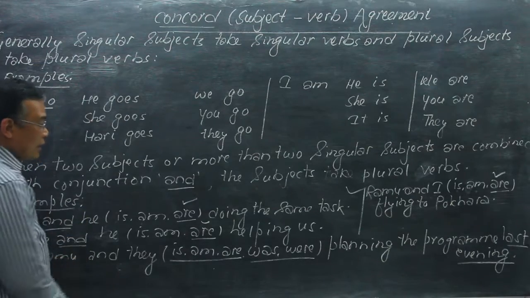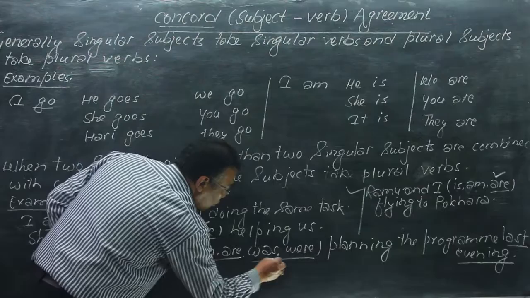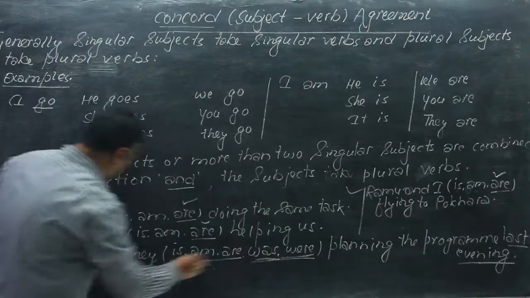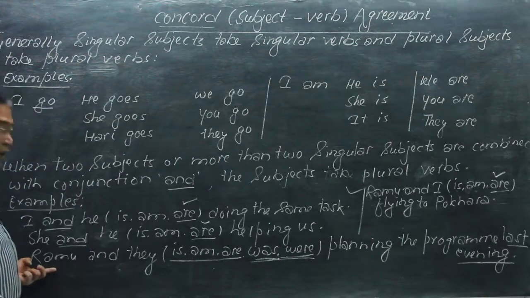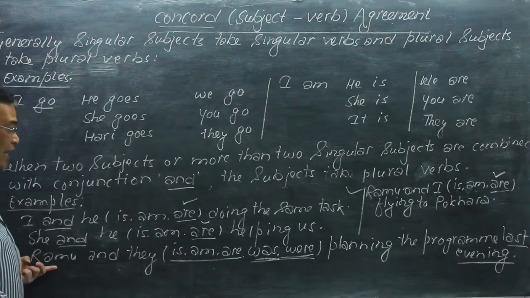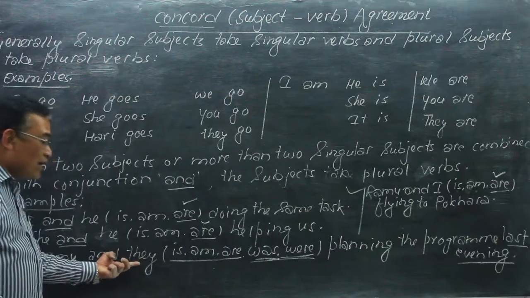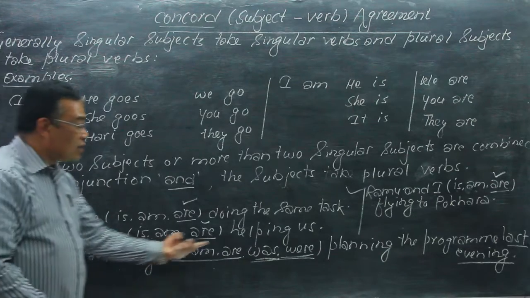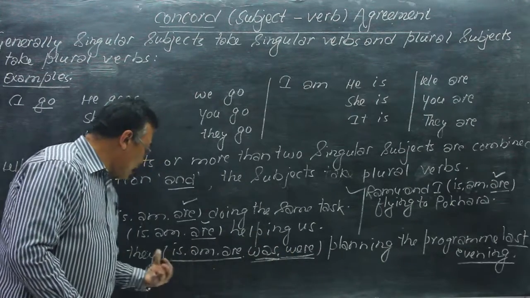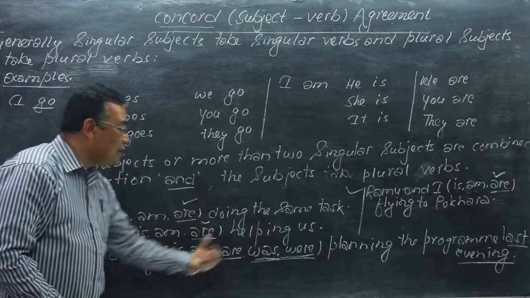That's why the verb is was or were. When there is only the singular subject Ramu, the agreement is done with was, and when there is only they, the agreement is done with were.